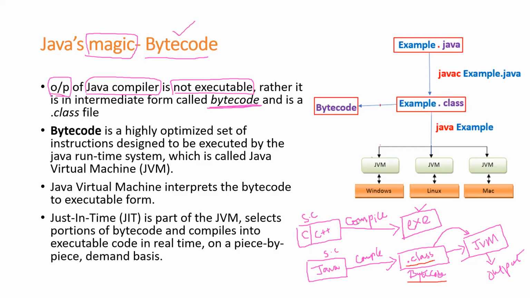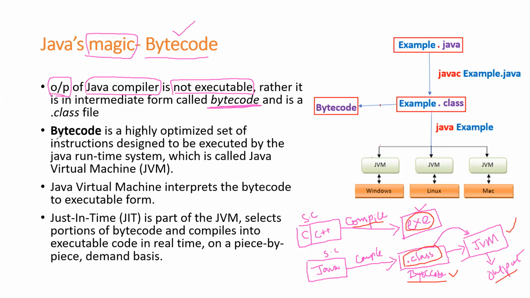Whereas in C and C++, when you compile a program, you get a directly executable file. But that is not true in the case of Java. When you compile, you get a dot class file, and we call this dot class file bytecode. This bytecode in turn is interpreted by the JVM in order to get the corresponding output. That is what is very important.